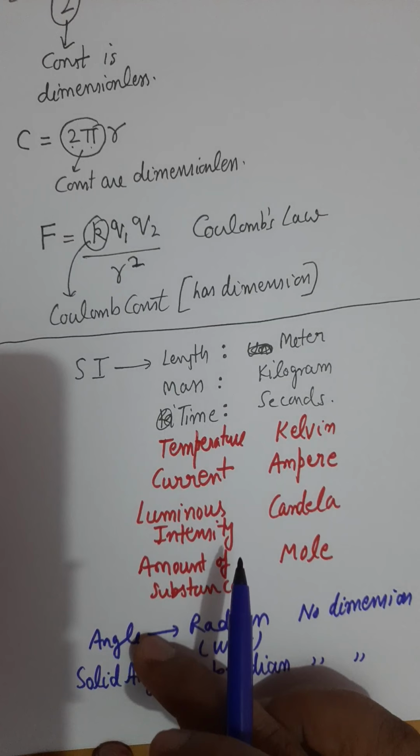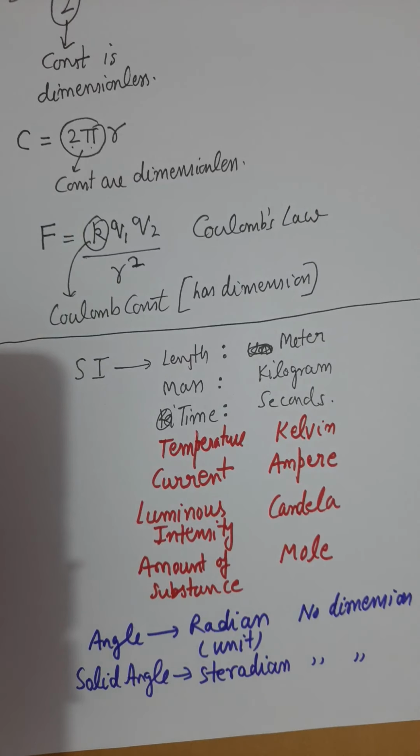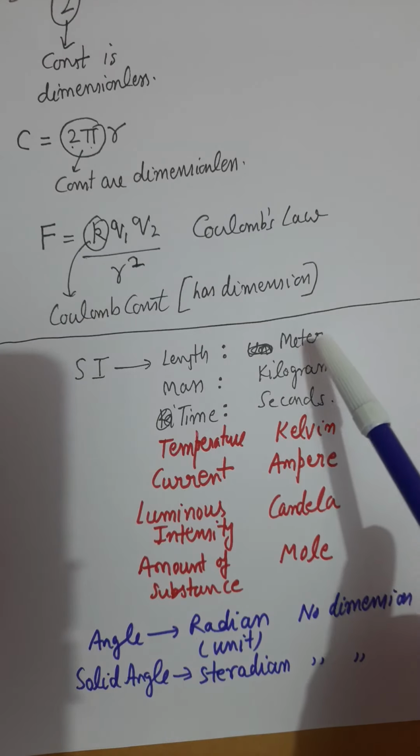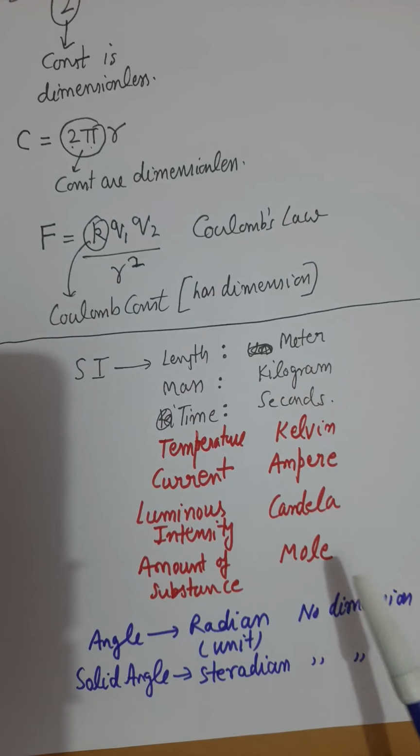We will discuss these terms in the upcoming chapters. Right now, we do not need to know about these quantities, because the first unit which we are going to discuss will be mechanics, and in mechanics you will always deal with the first 3 quantities only.